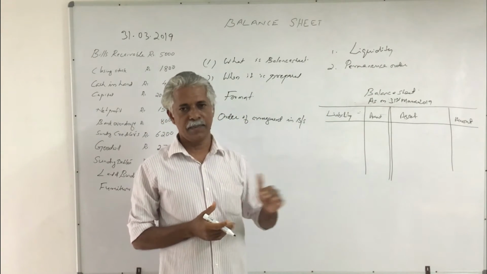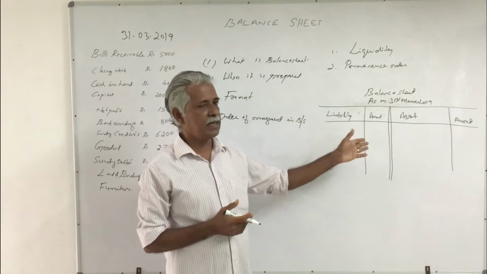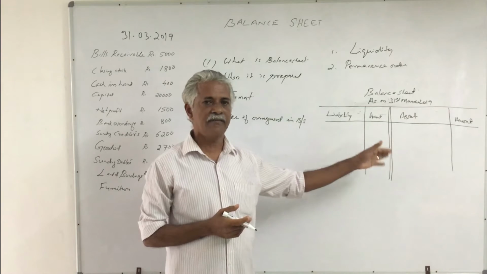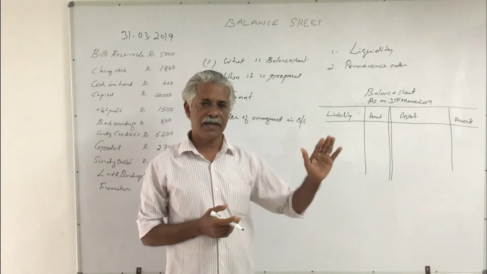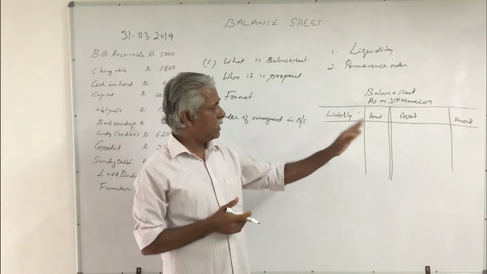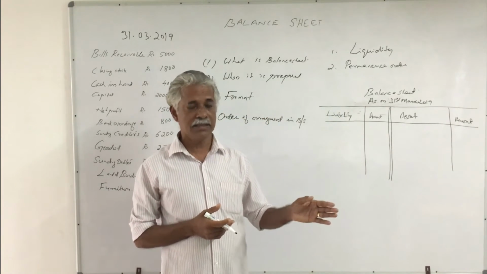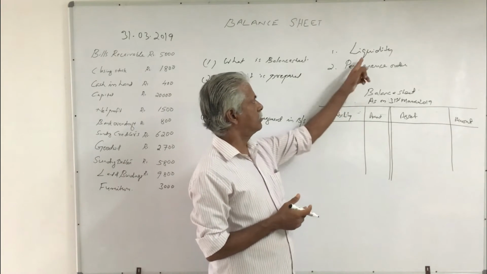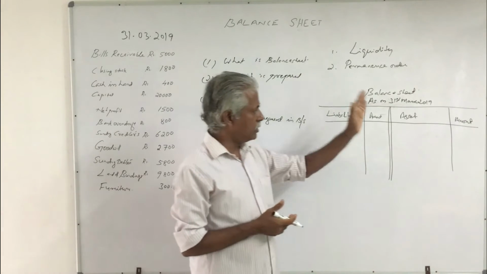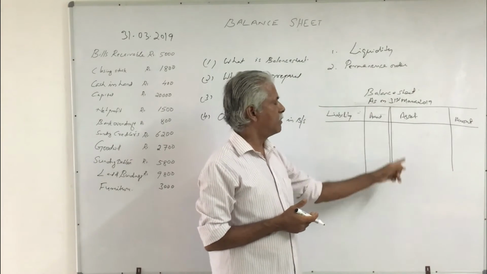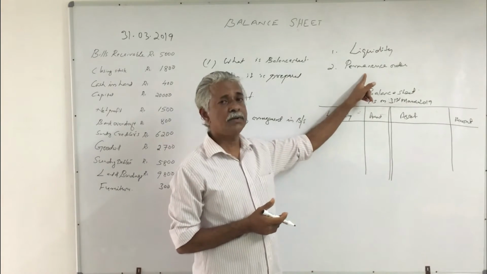Thus, while writing the balance sheet of a banking company, cash in hand, cash at bank, etc. will be written first, and last, goodwill or any other fixed asset. But on the liability side, they will write capital first, because this is a combination of both the liquidity order and permanence order. On the asset side, liquidity order will be followed, and on the liability side, permanence order will be followed.